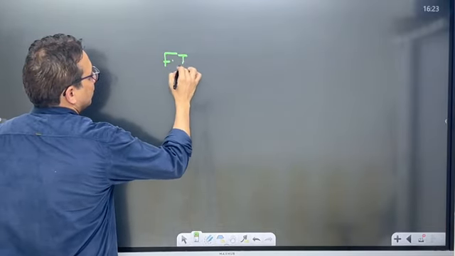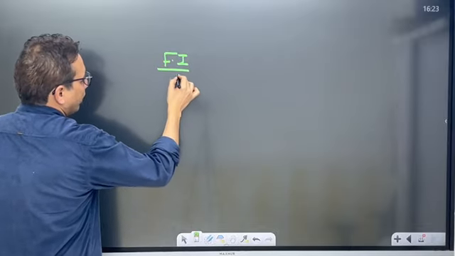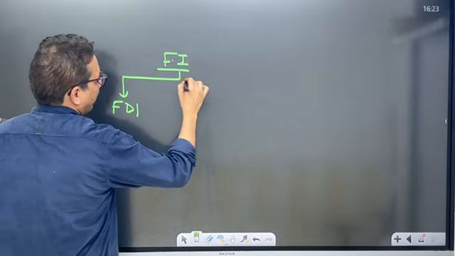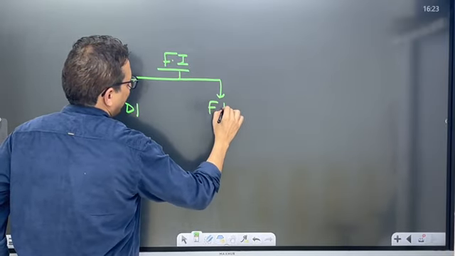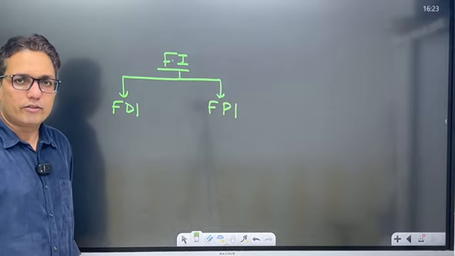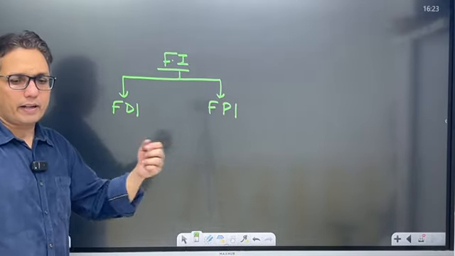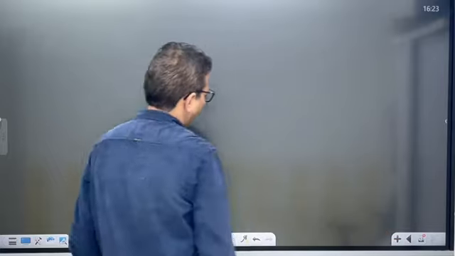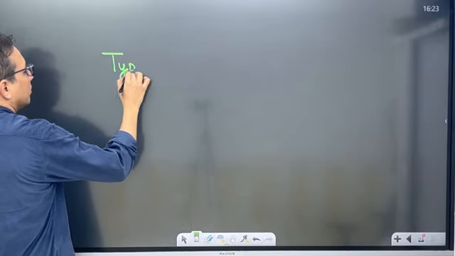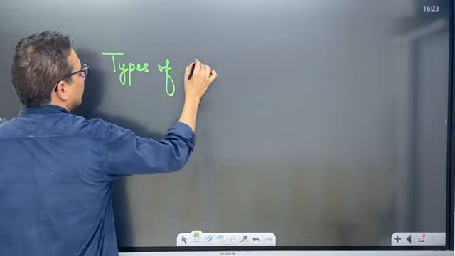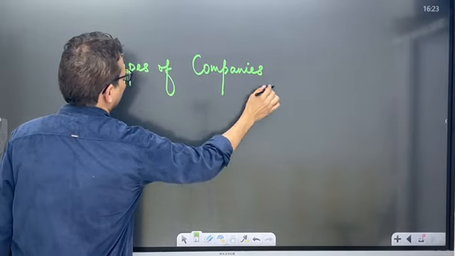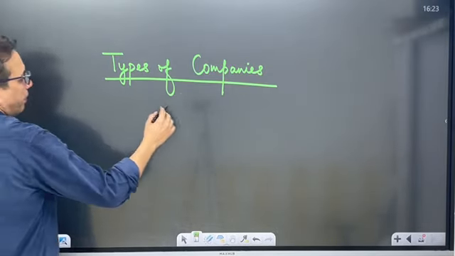Now, foreign investments are of two types: FDI and FPI. Foreign direct investment and foreign portfolio investment. Now, to understand FDI and FPI, you first need to understand types of companies. There are two types of companies.